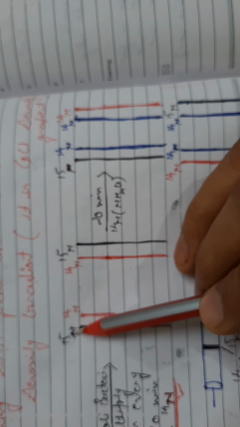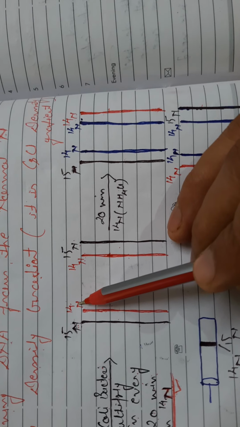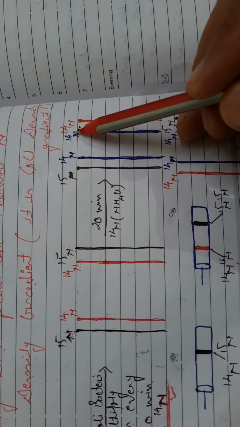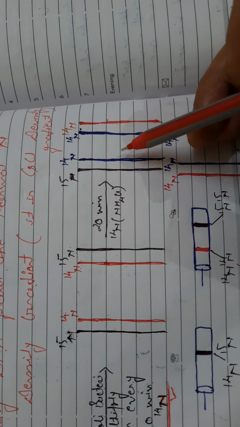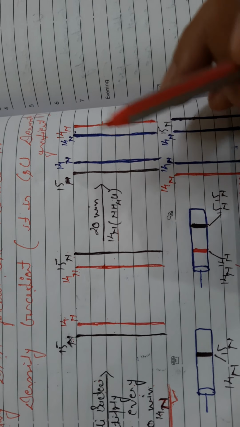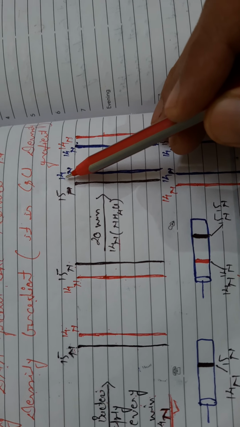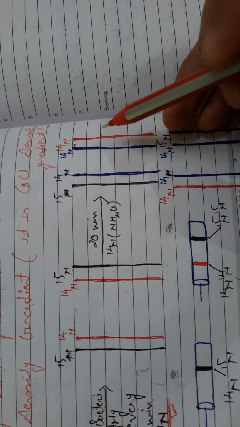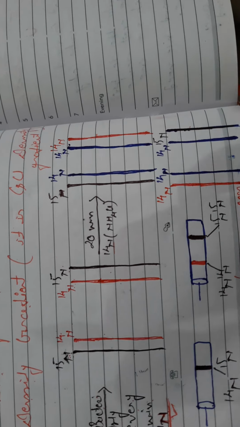Now N15, this is the parental DNA, it is present here. N14, this is the parental DNA, it is also present here. They both synthesize new DNA, and the new DNA is N14 and N14. Why are they both N14? Because the medium we have has only N14. Now we have N14 N15 DNAs and N14 N14 DNAs. It is the same here also for this DNA. In this way,